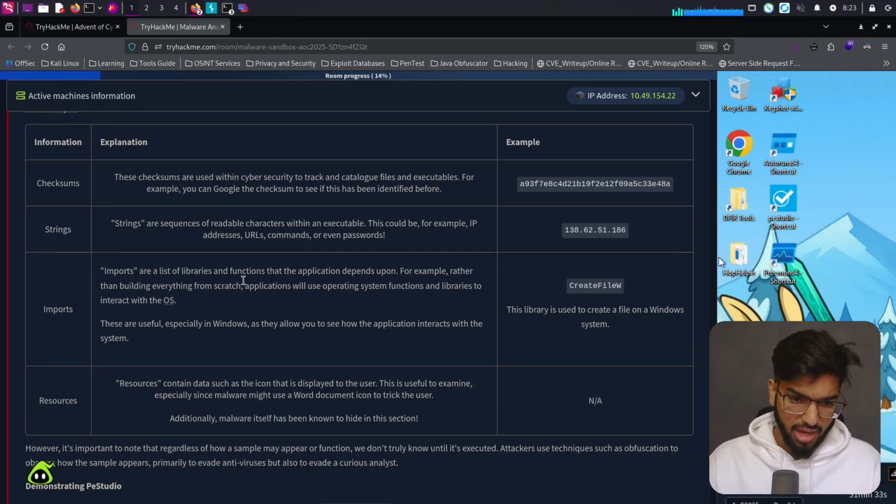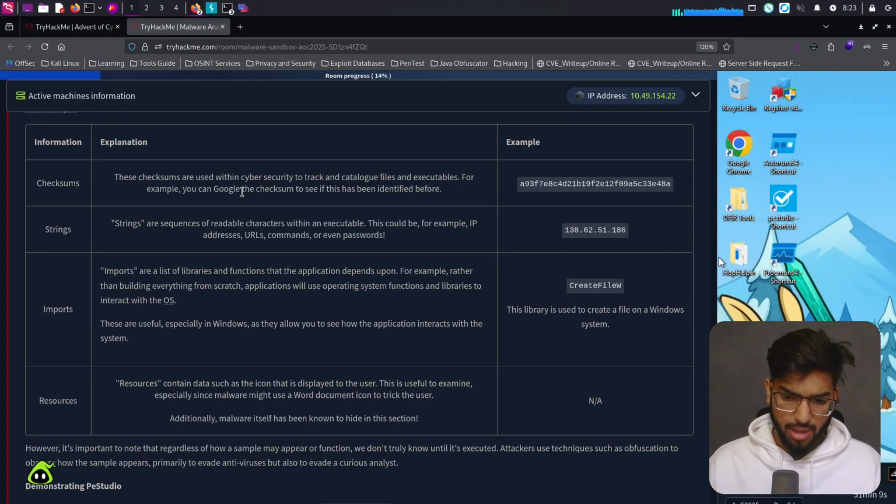These checksums are used within cybersecurity to track and catalog files and executables. For example, you can Google the checksum to see if this has been identified before. The checksum almost looks like some kind of a hash or some random characters which is unique to each of those files itself. Strings are sequences of readable characters within an executable.